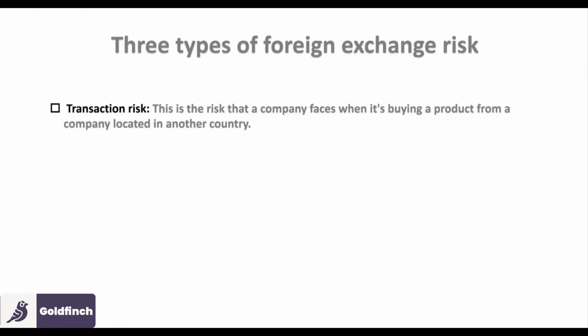Let's say the cost of the product was 20 yen, and 1 naira is equivalent to 1 yen, for example. But between the time of the transaction, you find out that the value of the naira has fallen, has devalued. So automatically, you are going to pay more in naira compared to what you were supposed to pay before. So transaction risk comes in.